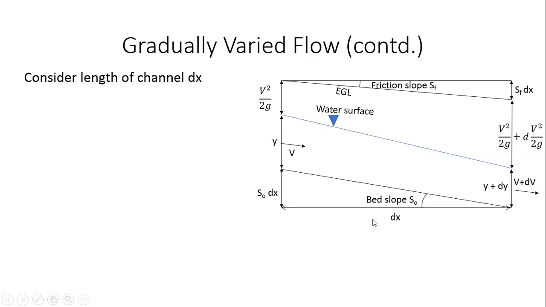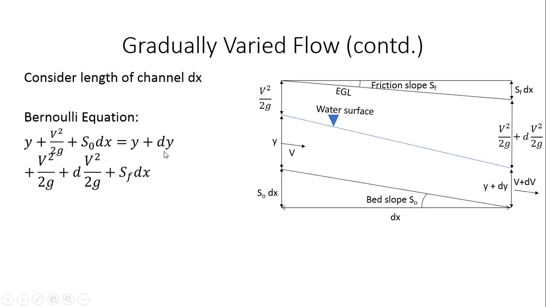So that's fairly straightforward. Now, in this scenario, can I not write the Bernoulli equation for the flow happening from point 1 to 2? I can. So let us do that. So the Bernoulli equation will simply be y plus v square by 2g plus S naught times dx. So that is the total energy at point 1, equal to y plus dy plus v square by 2g plus dv square by 2g plus S_F dx, right? Correct. So this S_F dx is something like your friction losses that has happened in moving from point 1 to point 2, right? So here you can see this equation, there's multiple terms that can get cancelled out.